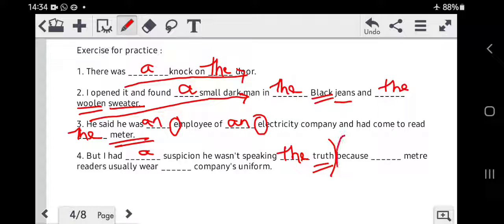Now let's take the next part. Because dash meter readers usually wear dash company's uniform. Because the meter readers, okay, the specific people who read meters, and they read specific meters because the meter readers usually wear which kind of uniform? Company's uniform. So it's a specific uniform, so again we put the article the, because the meter readers usually wear the company's uniform. I hope you all are getting it, guys.